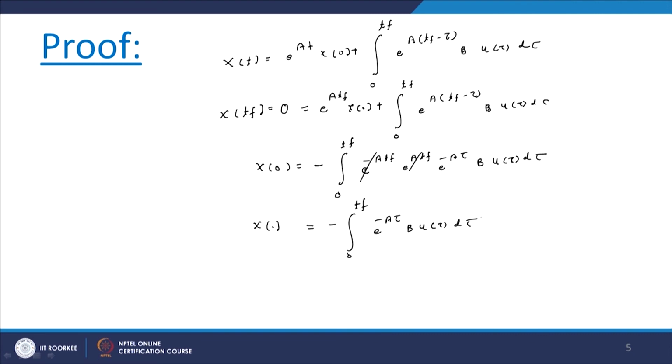Now about this part, e raised to minus A tau, how do we write it down? We know the Cayley-Hamilton theorem. Here we will use the concept of the Cayley-Hamilton theorem, that every square matrix satisfies its own characteristic equation. We have already seen this in the state transition matrix.